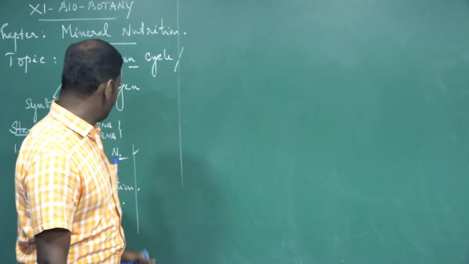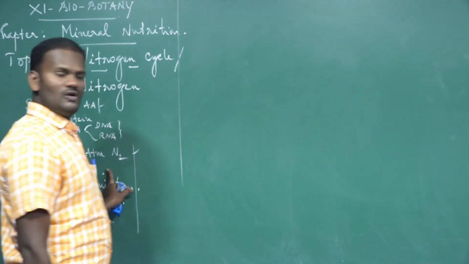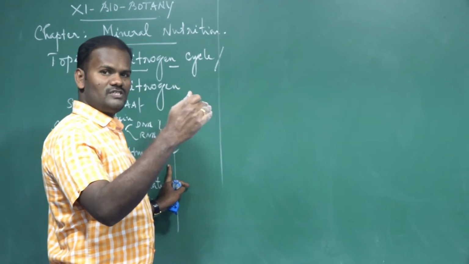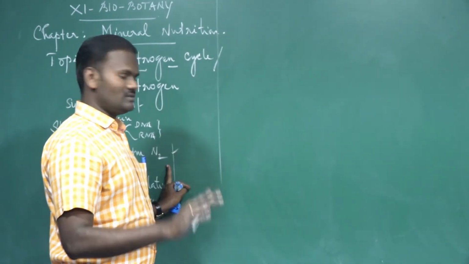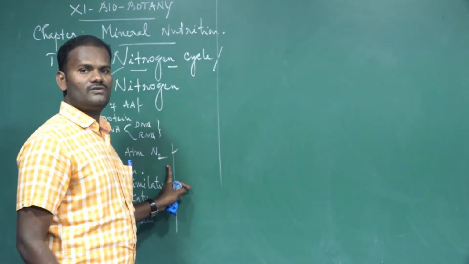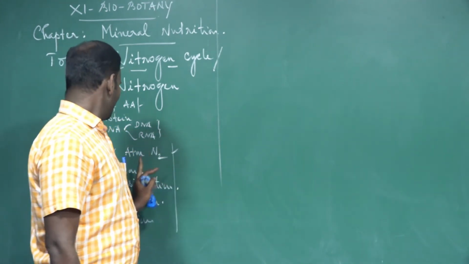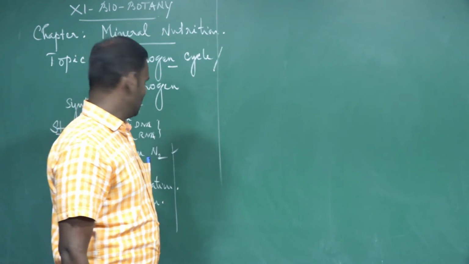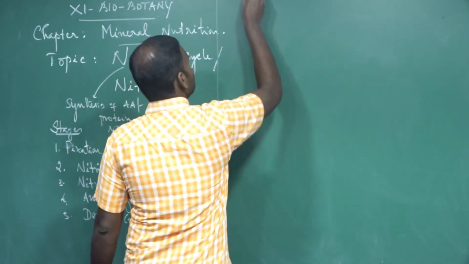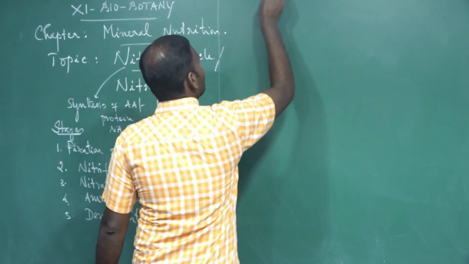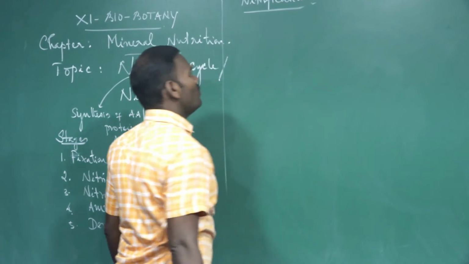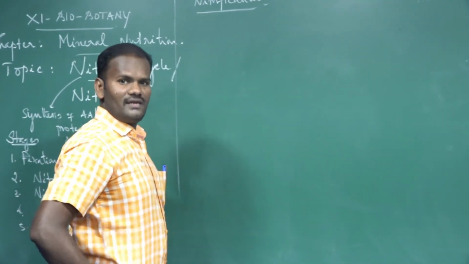The next step, nitrification. So nitrogen fixation is over. It is the conversion of atmospheric nitrogen into ammonia by the process called nitrogen fixation. Many organisms are actively involved in the fixation of atmospheric nitrogen. The second stage of the nitrogen cycle is nitrification. Nitrification is nothing but the conversion of ammonia into nitrate by the process called nitrification.